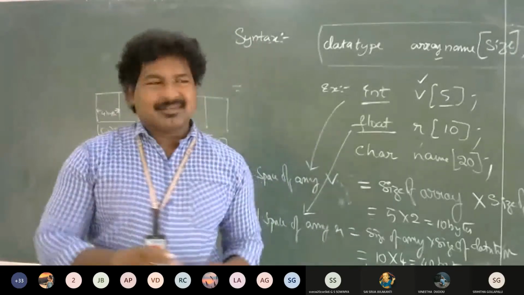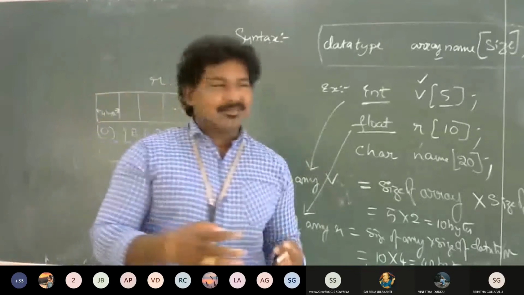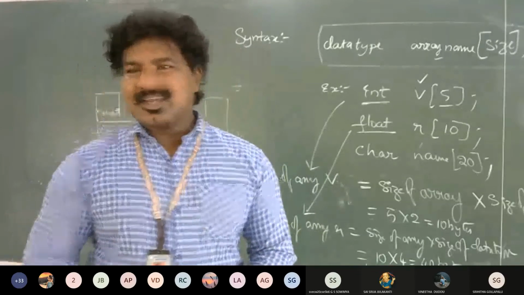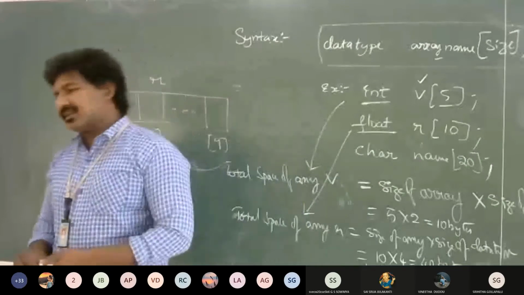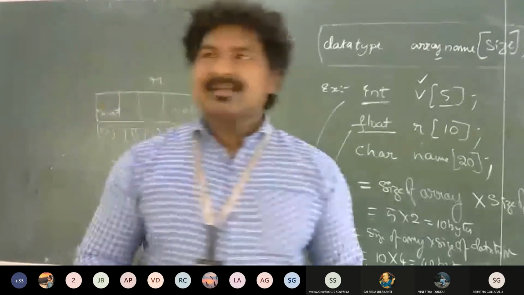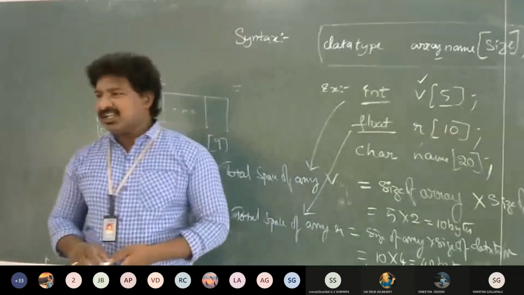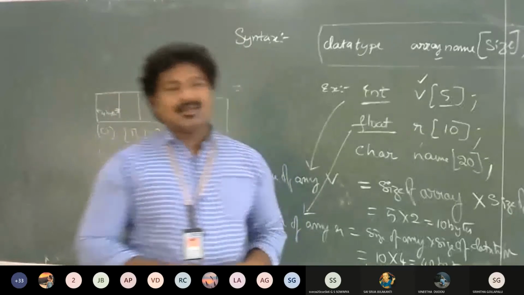Accessing array elements can be divided into two ways.